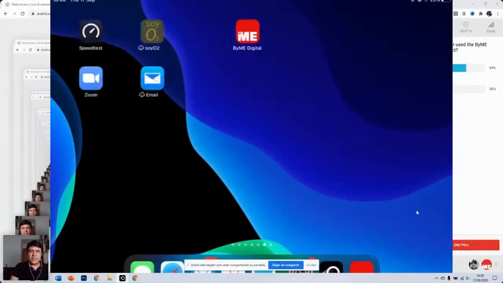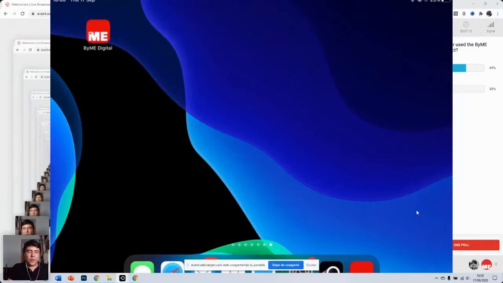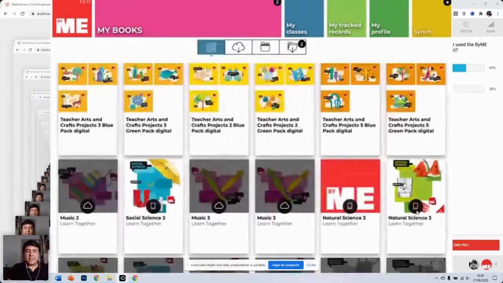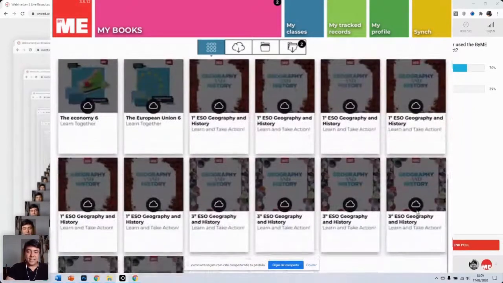Right. So as you can see here, I have my iPad and I have downloaded the app from the App Store. So it would look like this. If I click on this, I can see that the application is synchronizing. It's downloading the books that I have activated. Here I have activated the same license that you saw online, which means that you'll be able to see the same books. If I scroll down, you can see that I've got all these licenses.